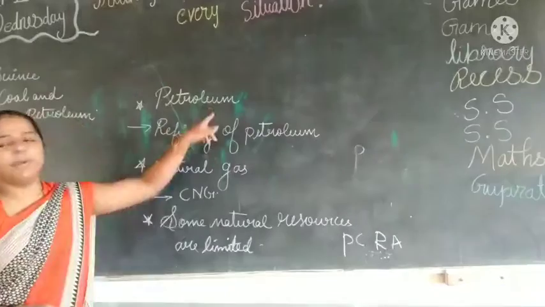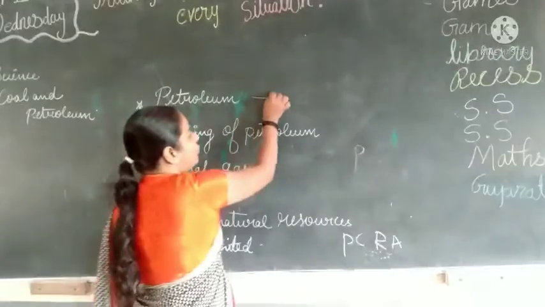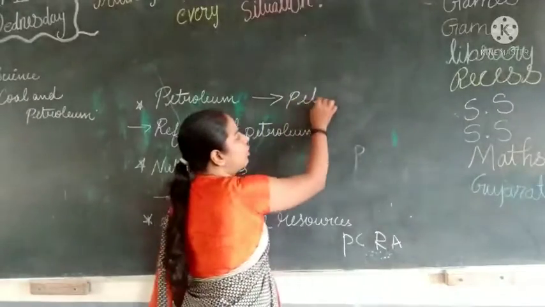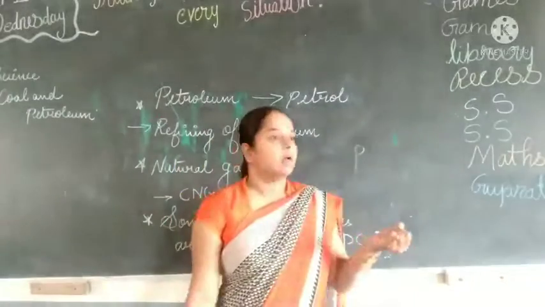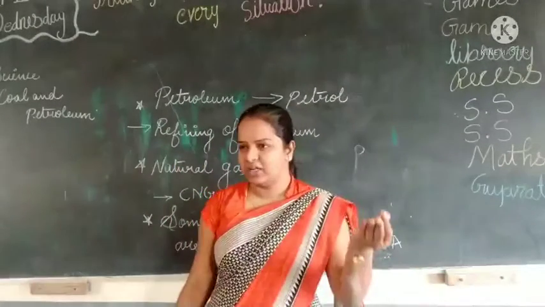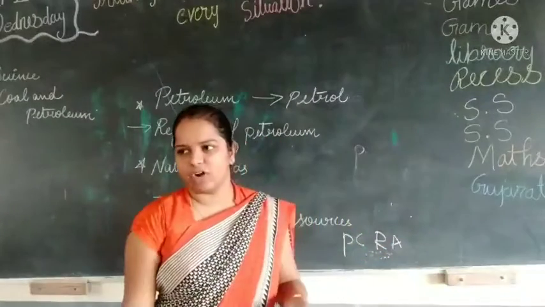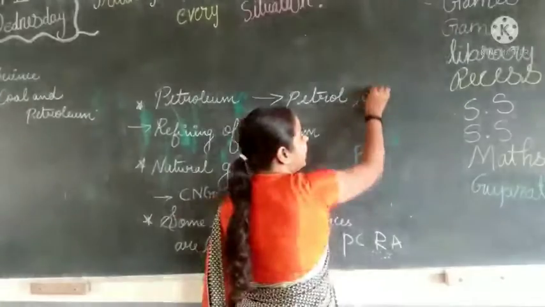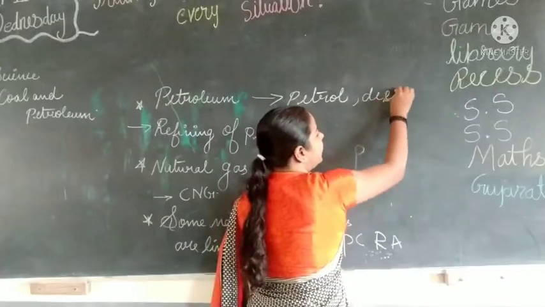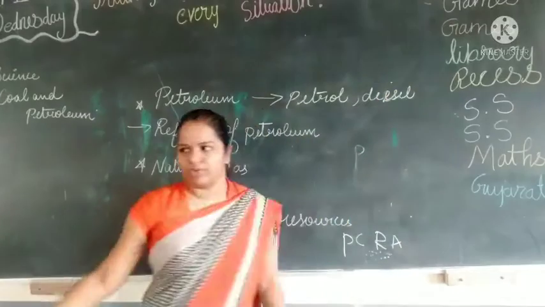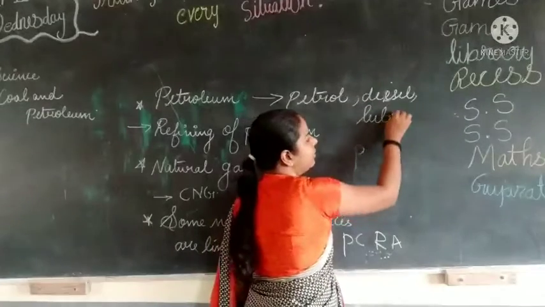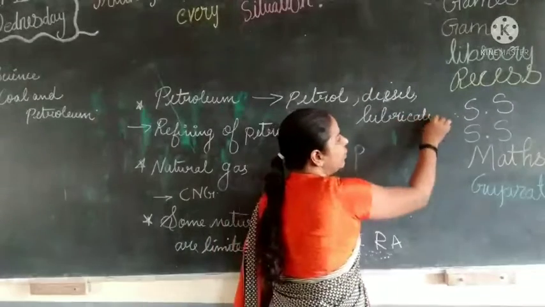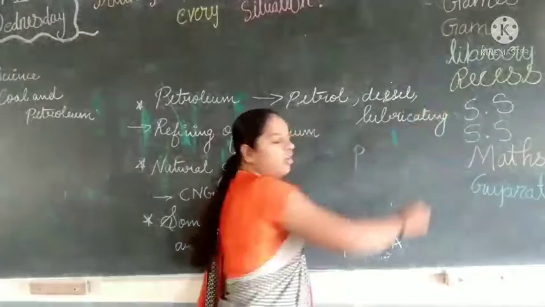Understood? From petroleum, what are the things we are getting? First we get petrol, which is used in automobiles. Automobile means a bike, scooty, car, all those vehicles we call automobiles. The next thing we get is diesel. Diesel is used in trucks, everyone knows. And the next thing we get is lubricating oil, which is used along with the vehicles.